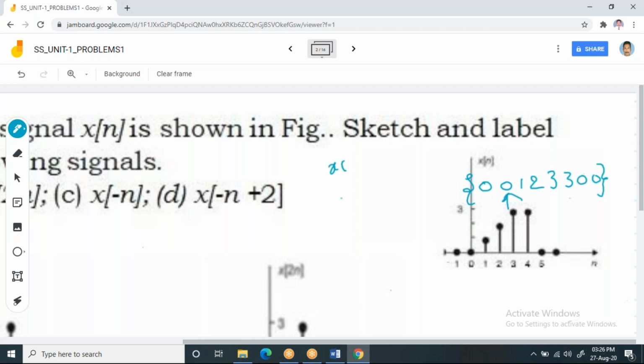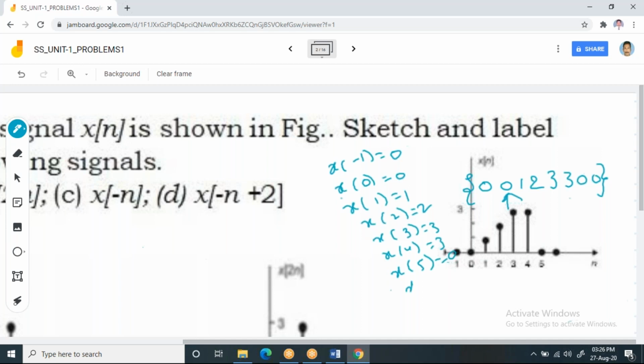I can consider x of -1 which is equal to 0, and x of 0 which is equal to 0, and x of 1 which is equal to 1, and x of 2 which is equal to 2, and x of 3 which is equal to 3, and x of 4 which is equal to 3, and x of 5 which is equal to 0, and x of 6 which is again equal to 0.